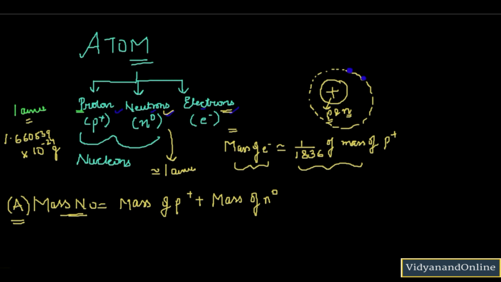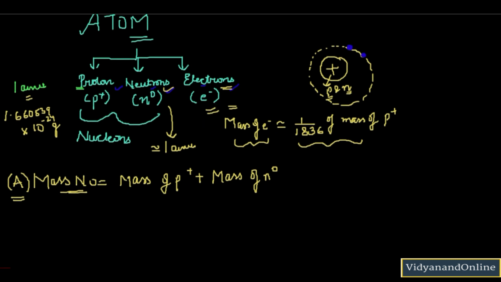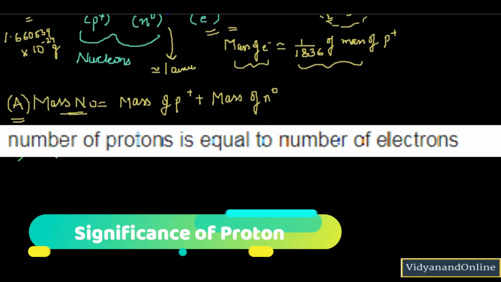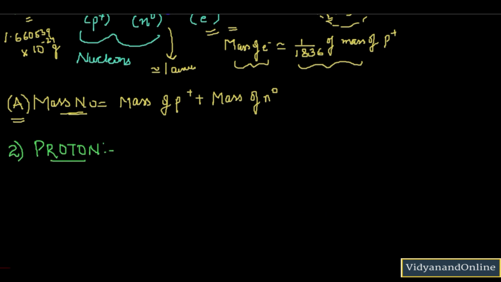Also, atoms often lose, share or gain electrons in order to become stable. Now we are going to understand the significance of proton. Proton actually has a very important role in determining what the element is. So atomic number, what is the symbol for atomic number? It is Z. So atomic number is equal to the number of protons.